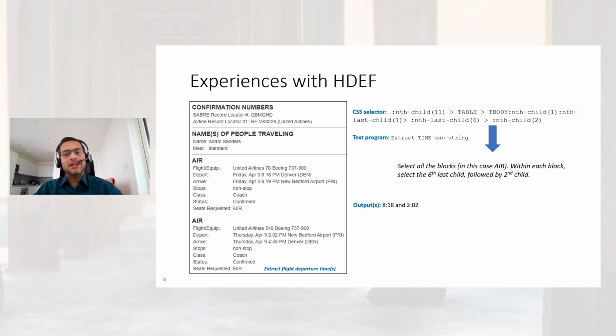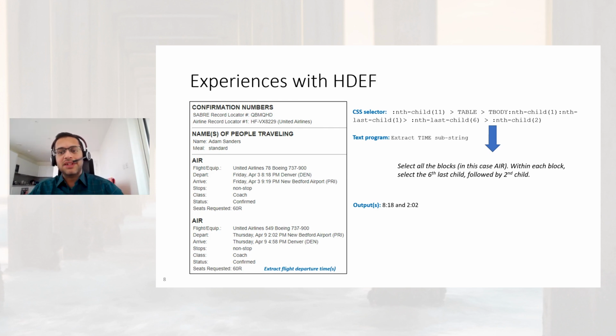Consider this flight email. It is an HTML file, and we would like to synthesize an extraction program for flight departure time. Using NDSyn, this is the program which gets synthesized. Now let's dissect this program. This program has two parts, a CSS selector and a text program.